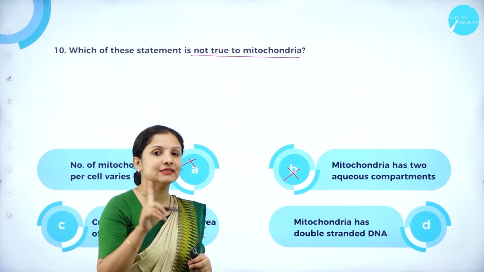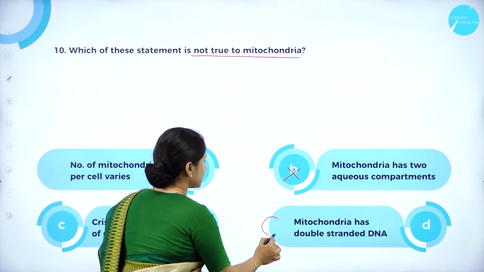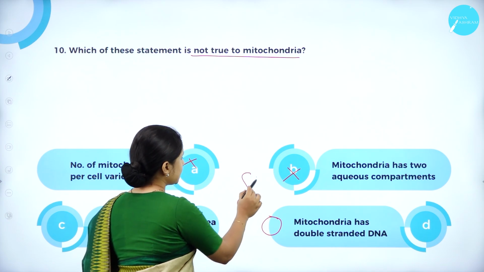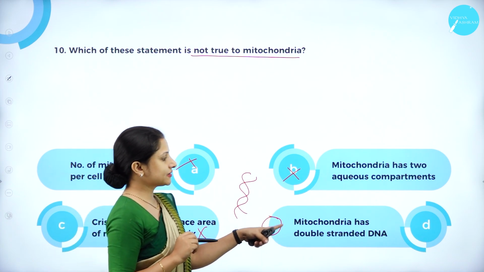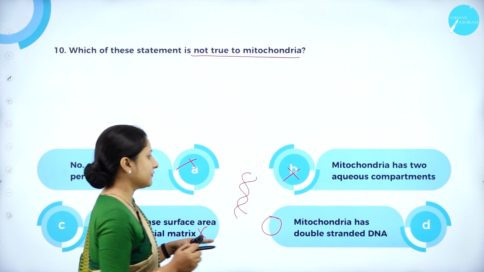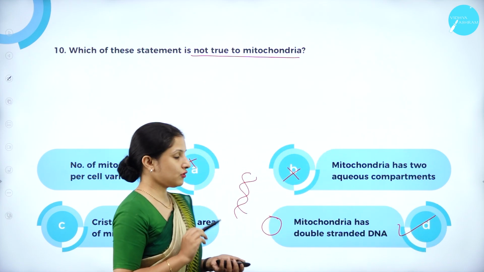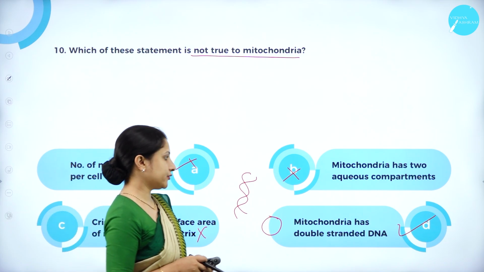Mitochondria has a single-stranded circular DNA. Double-stranded means it will be like this, and always in a helical form. So this is a single-stranded circular DNA they have. So therefore, option D is not true regarding mitochondria.